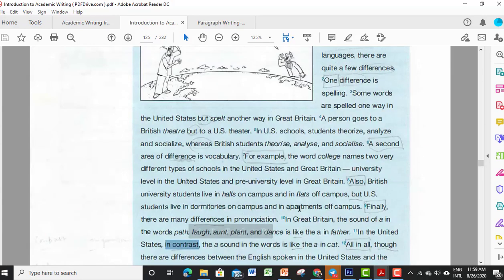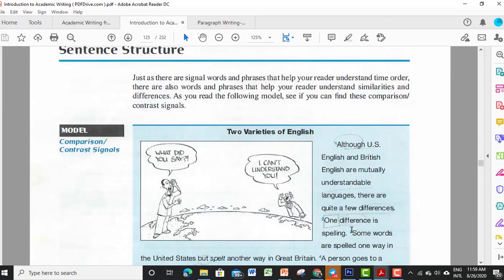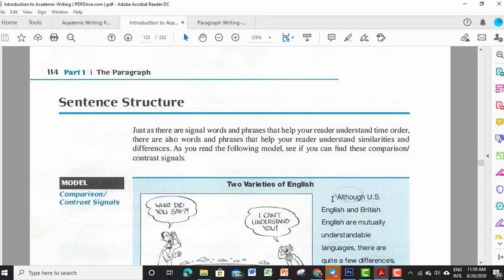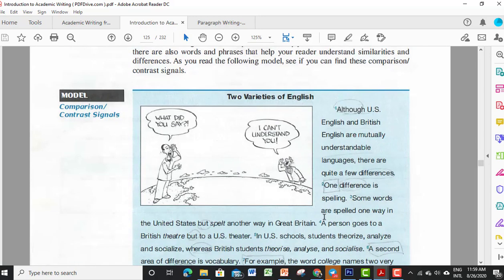This is the signal. Okay, so everyone, this comes to the end of our session today. So teacher just hopes that you can watch the whole video and understand it, and make sure that when you start writing the comparison paragraph, you are really clear to write and to use the signals as well.